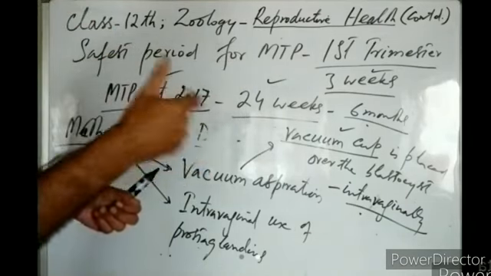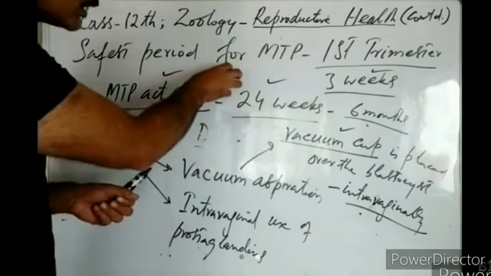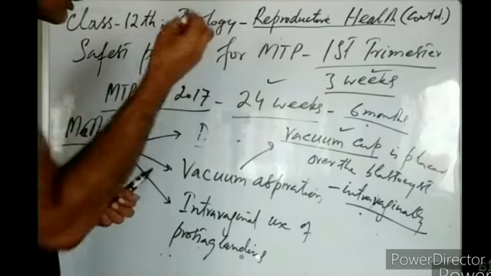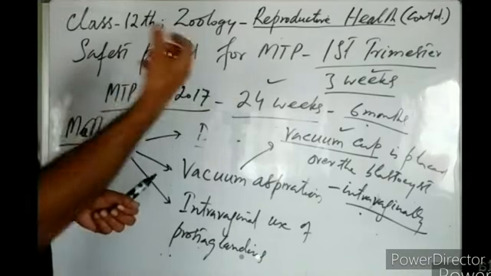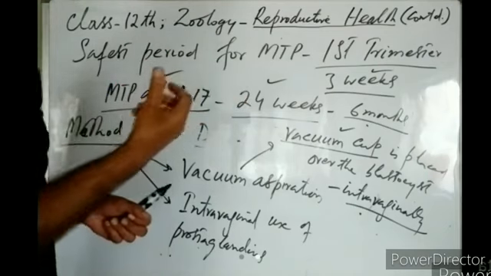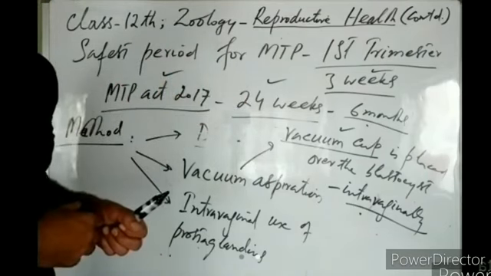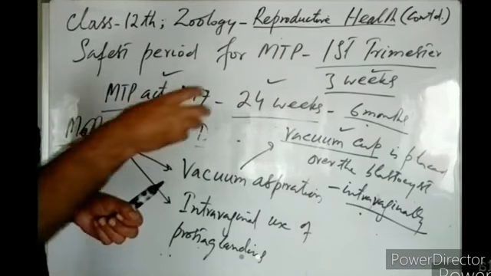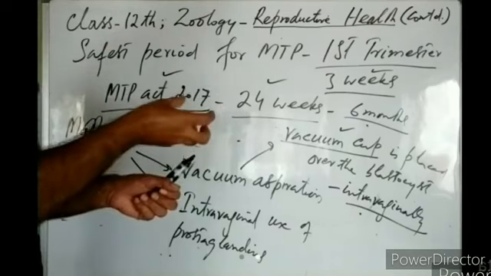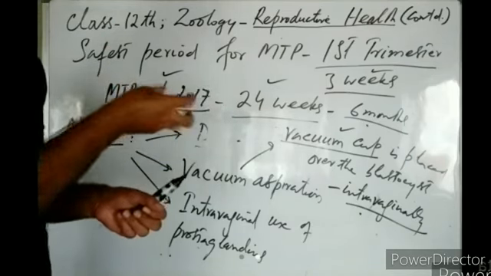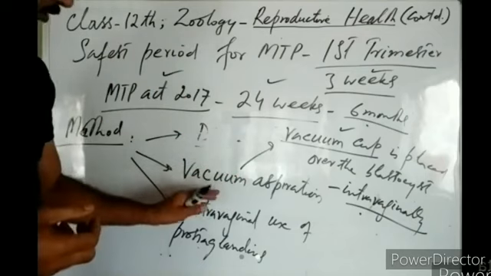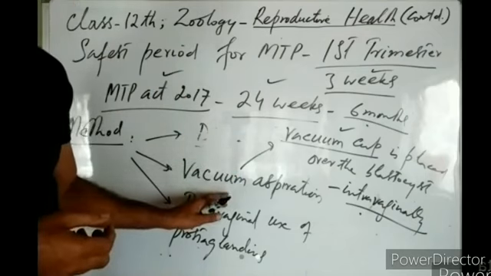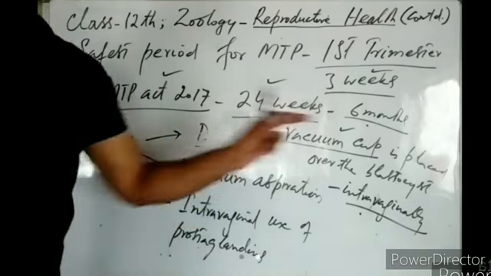Then the vacuum motor is operated. This vacuum motor sucks the blastocyst from the uterine endometrium. So it detaches the blastocyst from the uterine endometrium, right? So by the suction action of this vacuum cup, the blastocyst is scraped and removed from the uterine endometrium. So this method is known as vacuum aspiration. This is also carried out intravaginally.